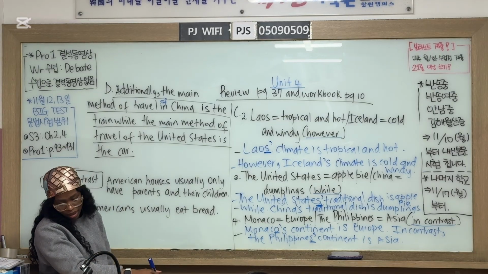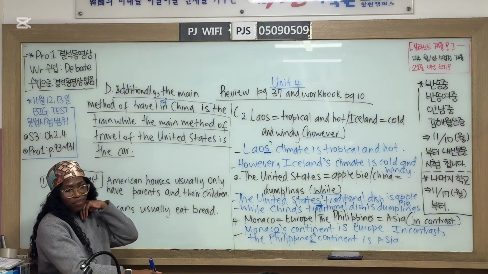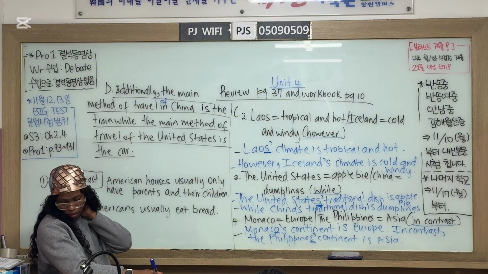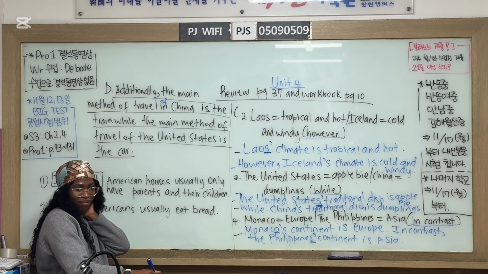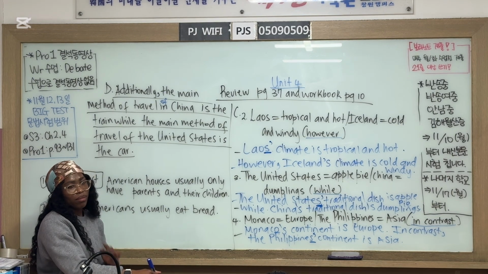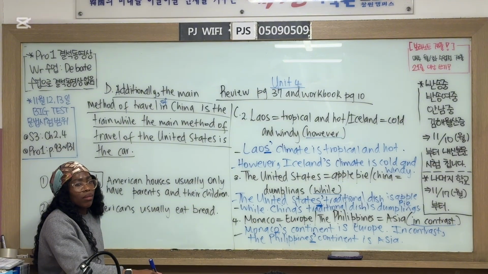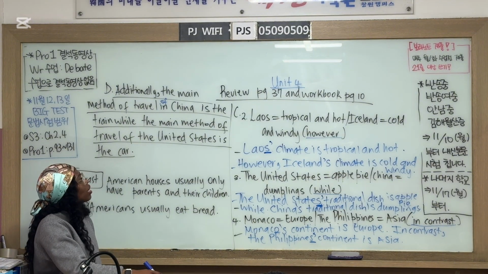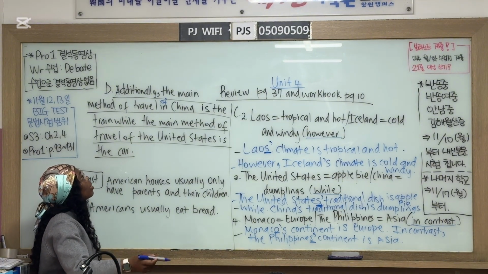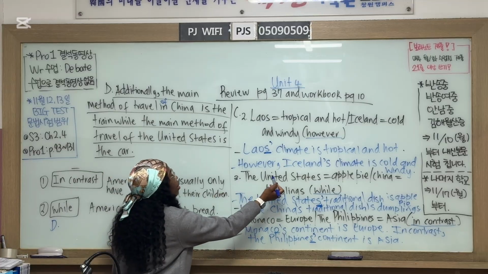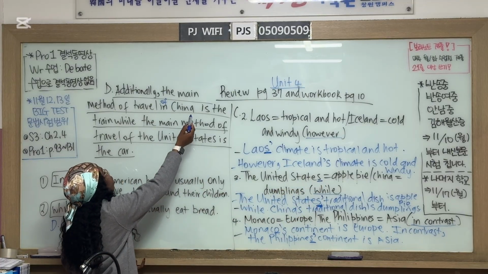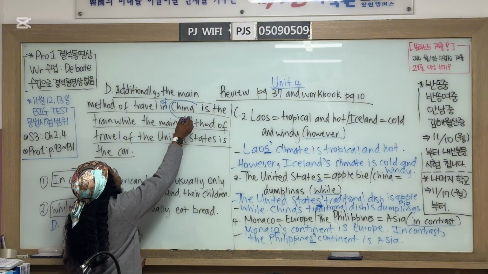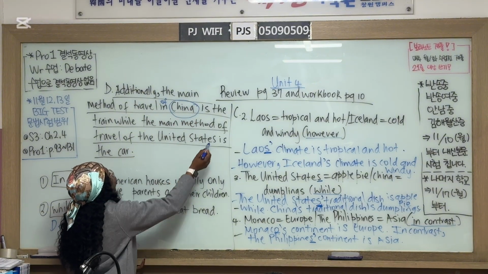How do we rewrite this sentence? The main method of travel of China is the train, while the main method of travel of the United States is the car. So where's the possessive? Where's the S? We have to change and write the possessive of countries.